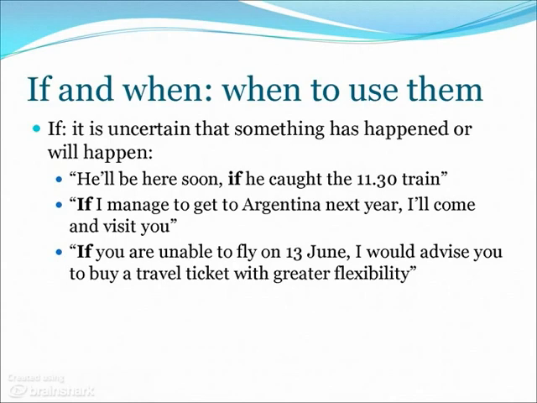You use if when it is uncertain that something has happened or will happen. You cannot use if to describe something that is happening right now. If you look at the examples, he'll be here soon if he caught the 11:30 train. You do not know whether that person you were talking about caught the 11:30 train, but if that person has done so, he will be here soon. In the second example, if I manage to get to Argentina next year, I'll come and visit you. You are uncertain whether you will have the money or the time to go to Argentina next year. So once again, you use if to describe that uncertainty.